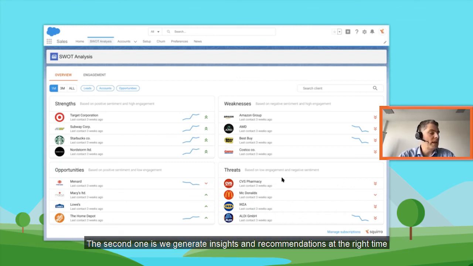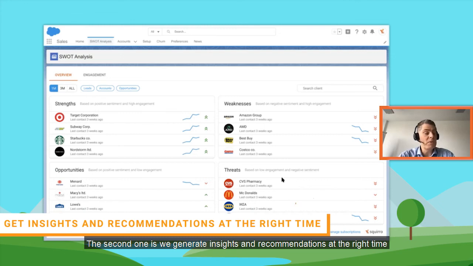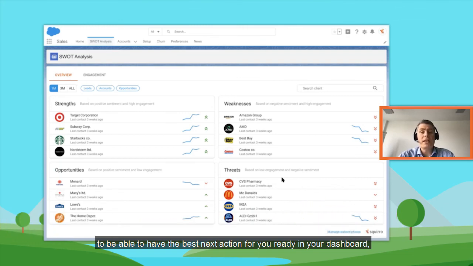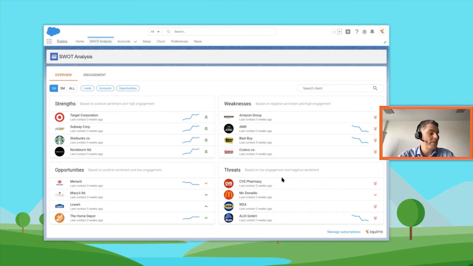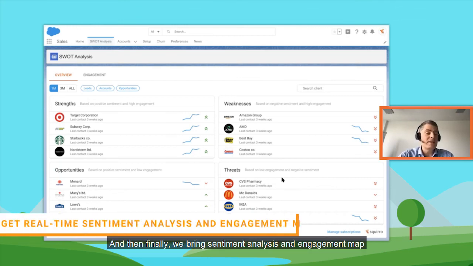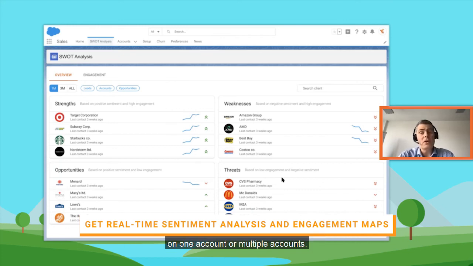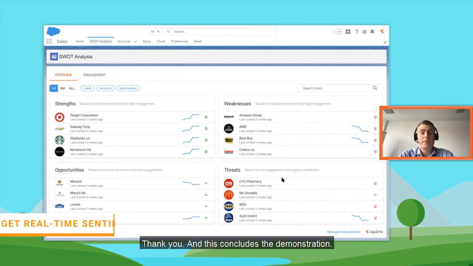The second one is we generate insights and recommendations at the right time to be able to have the best next action for you ready in your dashboard so you can start the day right away. And then finally, we bring sentiment analysis and engagement map on one account or multiple accounts. Thank you, and this concludes the demonstration.